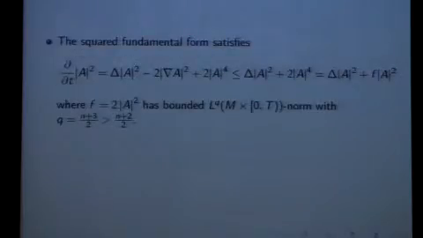If we look at the evolution of the second fundamental form squared, we see that it satisfies this inequality. It satisfies a parabolic inequality, d/dt of A squared is smaller than the Laplacian of A squared plus f of A squared, where my function f is of order |A| to the power 4. Because I have the bound of the L to the power n plus 3 norm, it means that my function f is bounded in space and time in the exponent (n plus 3) over 2.